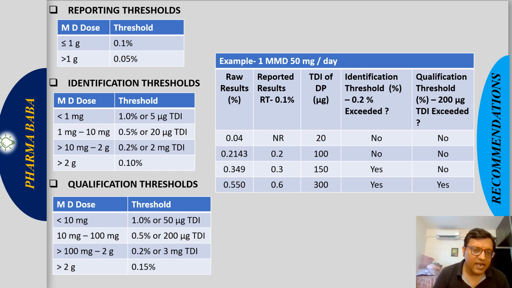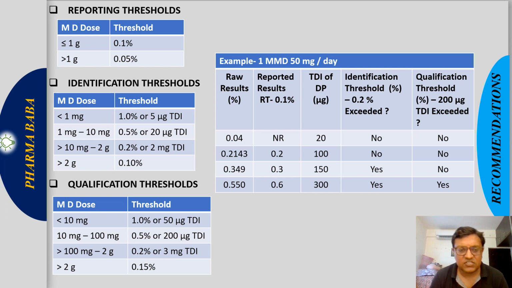For the identification threshold, the maximum daily dose is divided as: less than 1 mg, 1% or 5 microgram TDI, total daily intake. 1 mg to 10 mg, 0.5% or 20 microgram TDI. Greater than 10 mg and up to 2 gram, 0.2% or 2 mg TDI.